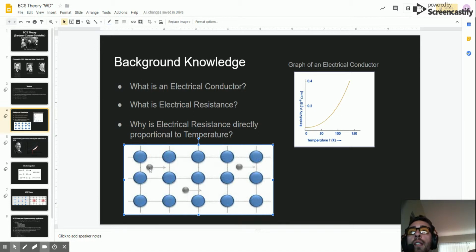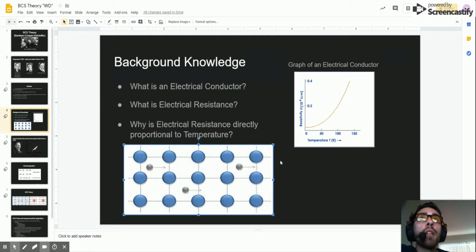These electrons have a trajectory or a path that they follow in order to get out the other end. Sometimes when they're traveling, they collide into these atoms of the metal, or they can collide into other electrons. These collisions, which we call electron scattering, are resistance, since when they collide, they lose their path, and when they lose their path, they never come out the other end. And that's what accounts for the net loss of electricity.